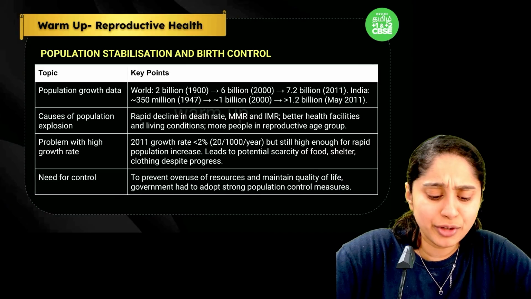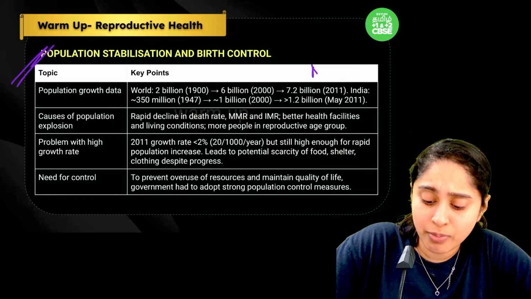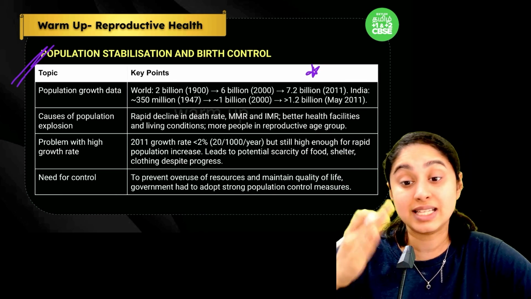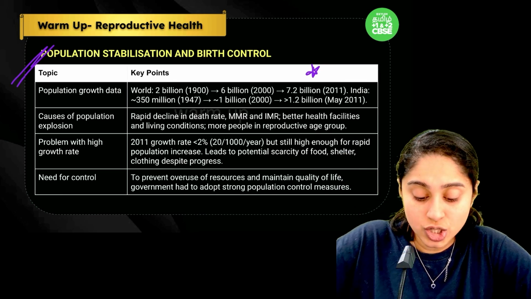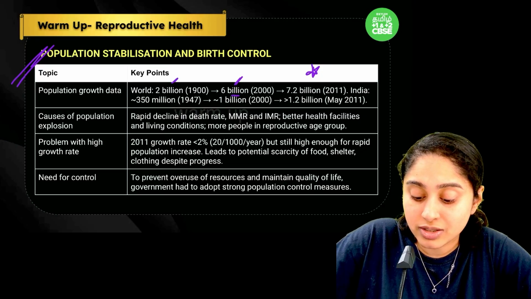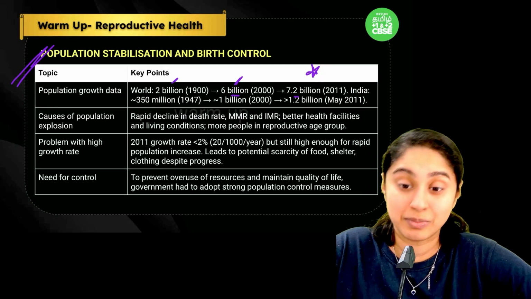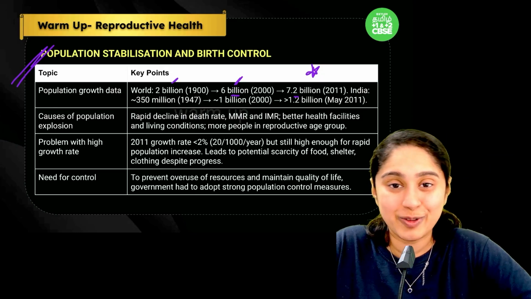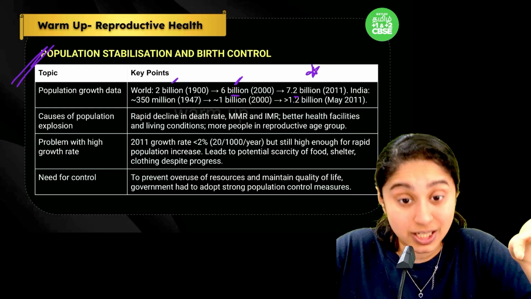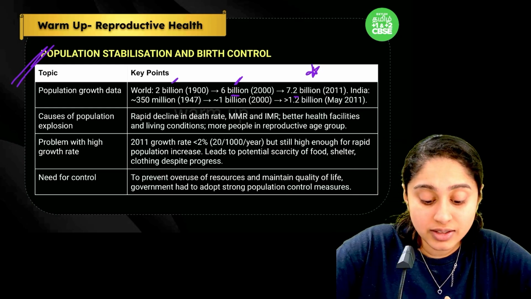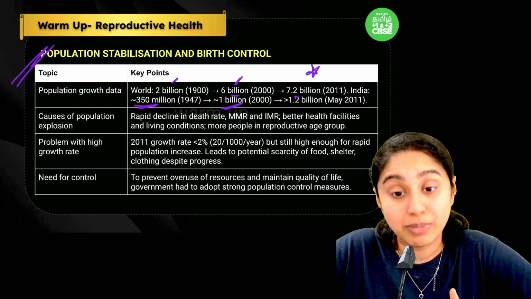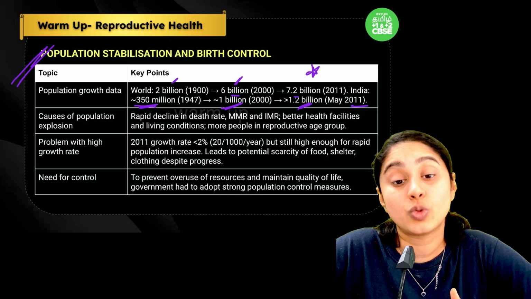Okay, now if you look at some stats, the stats are very important because simple MCQs or just one word answers you can get, so it will be very easy if you are looking at this table. So world population was 2 billion, it became 6 billion, and within just 10 years it became 7.2 billion. But this is the stat we're looking at for 2011. Today we are in 2025, so almost in 2026. So you can see how much population explosion has happened. Now in India, 350 million was there during the independence time, but then after that it became 1 billion, and then 1.2 billion in 2011.